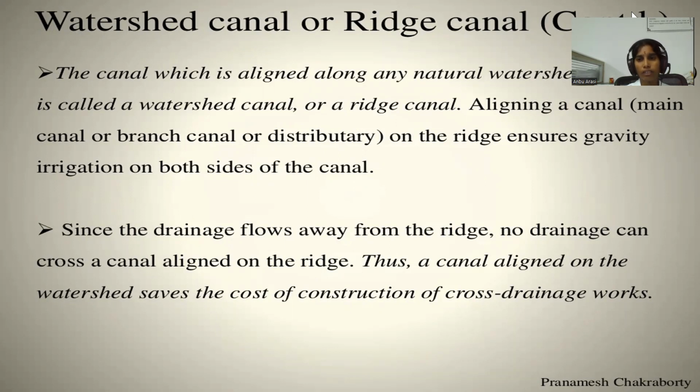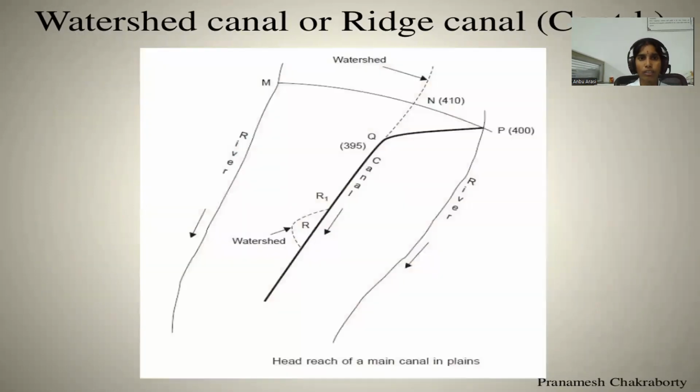Aligning a canal on the ridge ensures gravity irrigation on both sides of the canal. Since the drainage flows away from the ridge, no drainage can cross a canal aligned on the ridge. Thus, the canal aligned on the ridge saves the cost of construction of the cross drainage work.